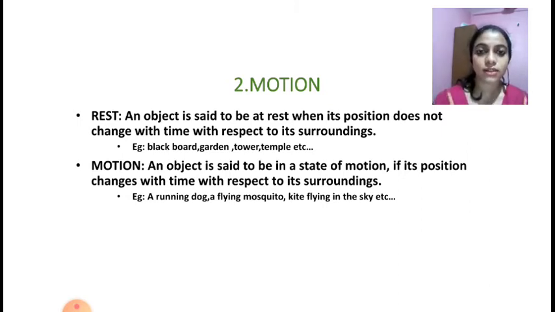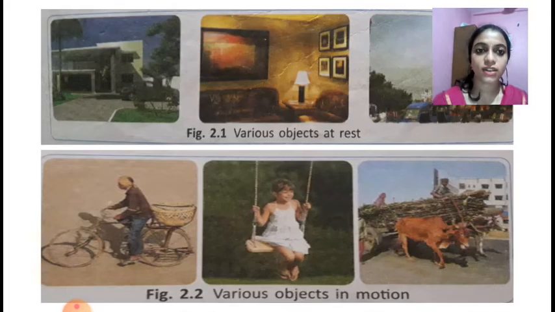So these are the examples. We can find more and more examples for rest and motion. An object is said to be in motion if it changes its position with respect to time and with respect to its surroundings. Okay. You can see different objects at rest as well as in motion.